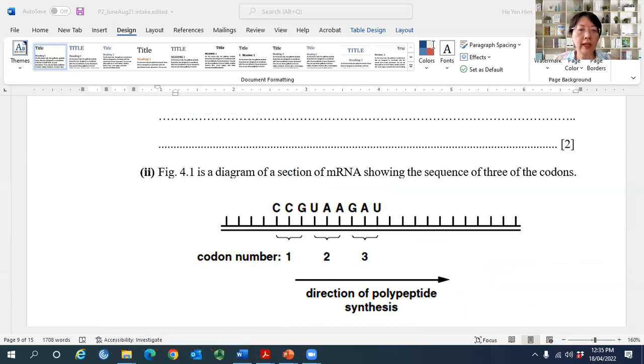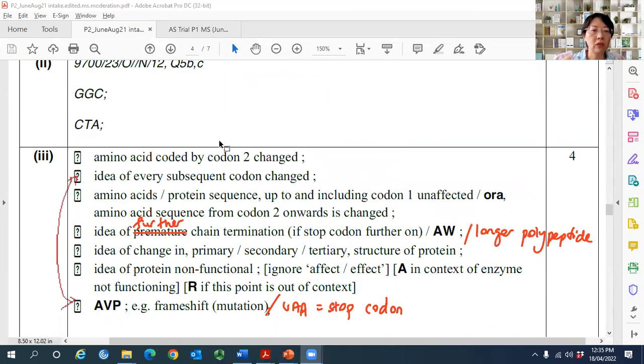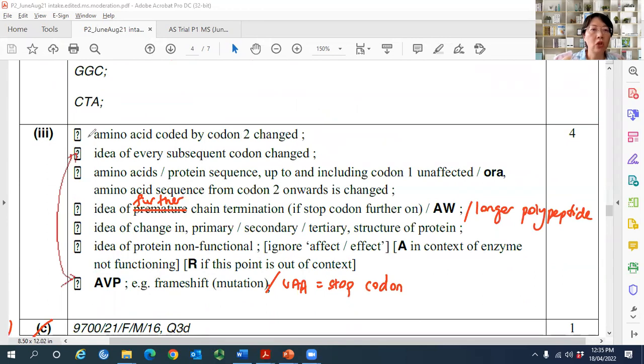Let's look at the mark scheme and exactly what points they give marks for. The amino acid coded by the second codon will change. Therefore, the amino acid coded by every subsequent codon from number 3 onwards will also change. There's one mark given if you say that the amino acid sequence before codon 2, up to codon 1, will not be affected, which is true, isn't it? Those amino acids up to codon number 1 will not be affected.